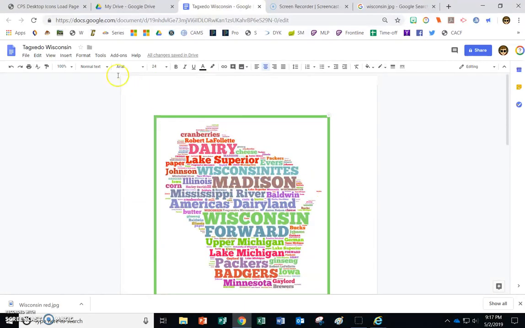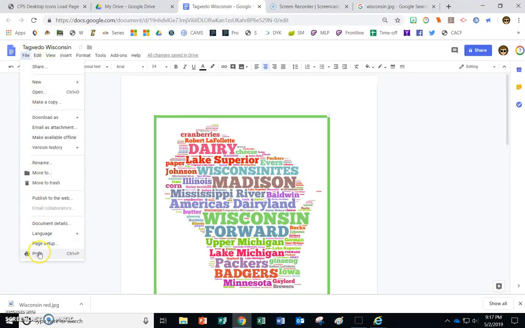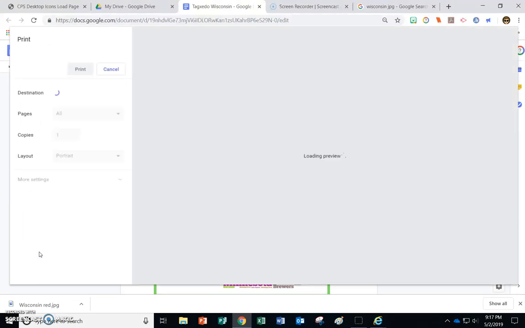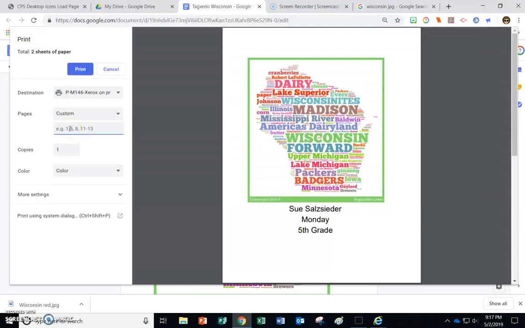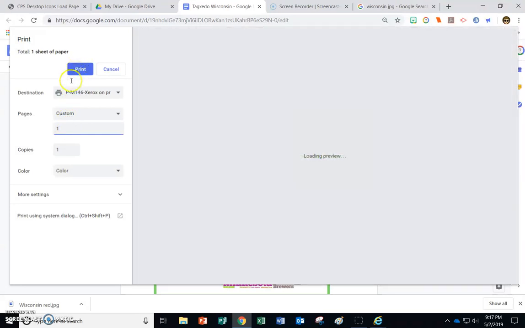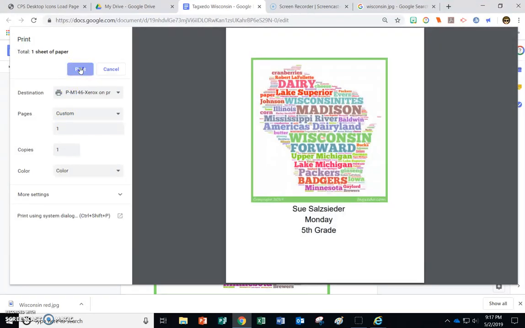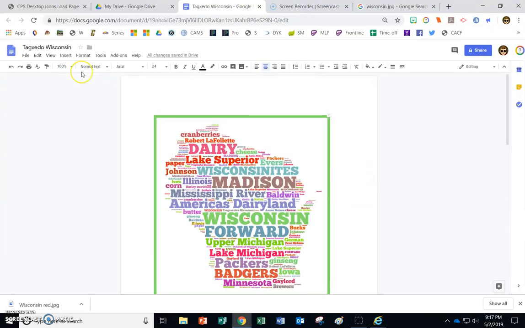So now you'll need to print. Only the first page of this document. When you do documents, make sure that you only print what you need to print. So I'm only going to print, not all the pages, I'm going to print custom. I just want to print page 1, and I'm going to print it. I've already chosen my printer. Remember, you need to choose your printer first.